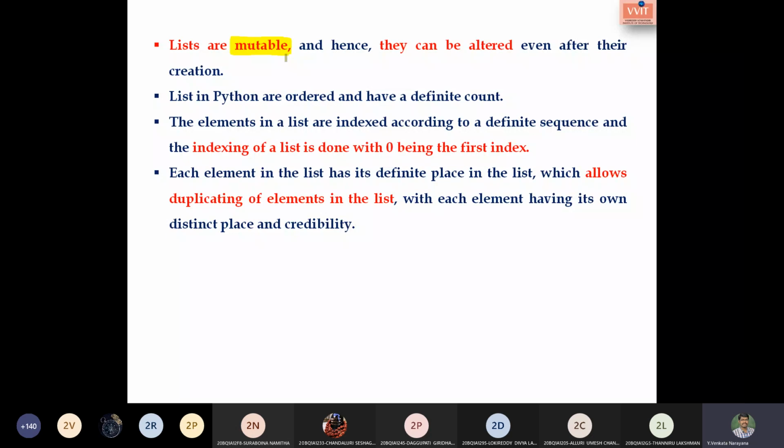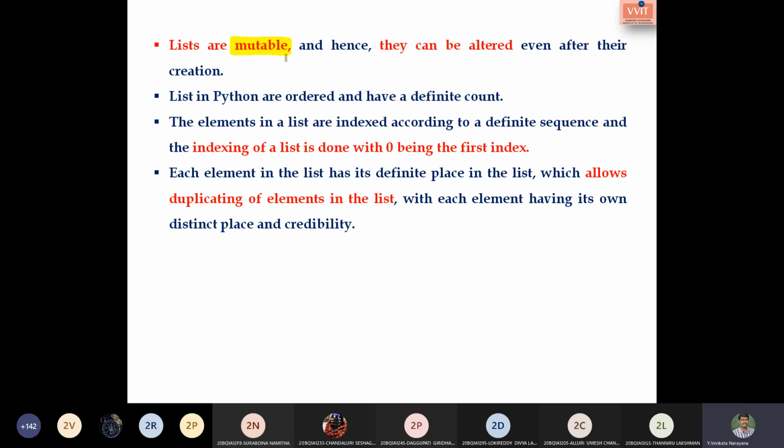The list also allows duplication of elements. So we can have a duplication of data in the list. That means the same data can be presented more than once. So duplication of data is allowed in a list.